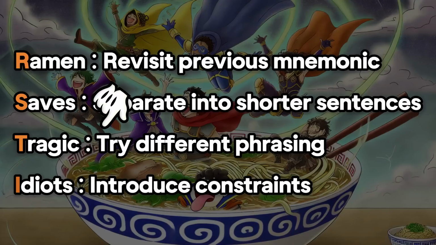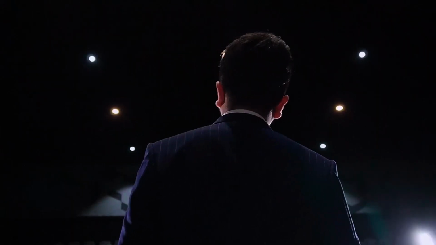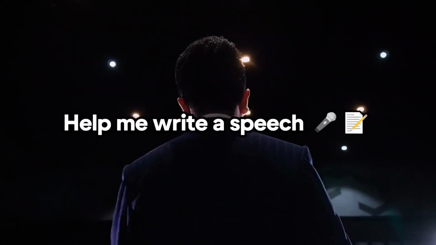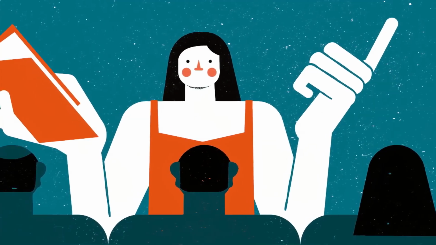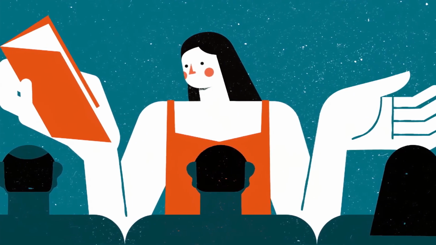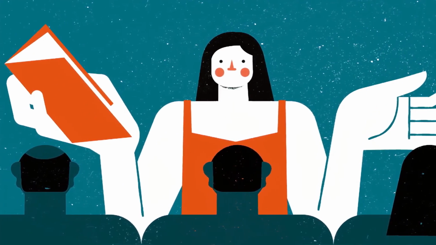Make sense? Third part of the framework is to try different phrasing and analogous tasks. For example, maybe you're asking AI to help you write your speech and it's just not quite there, it's not really hitting it. So maybe you can reframe this. Instead of saying help me write a speech, say instead help me write a story illustrating whatever it is that you want to illustrate. After all, what makes a good speech is a compelling and powerful story.